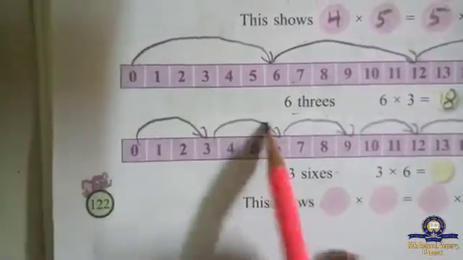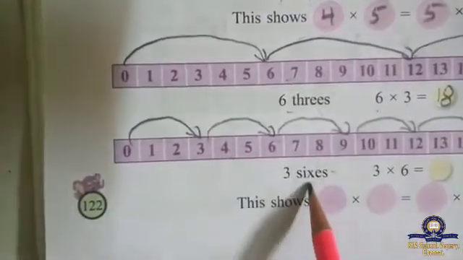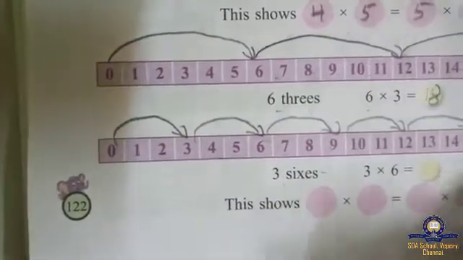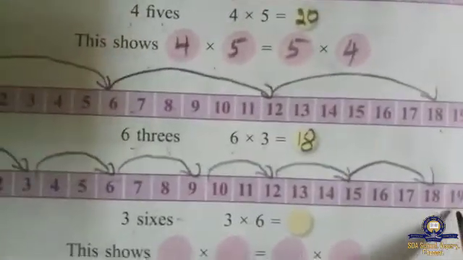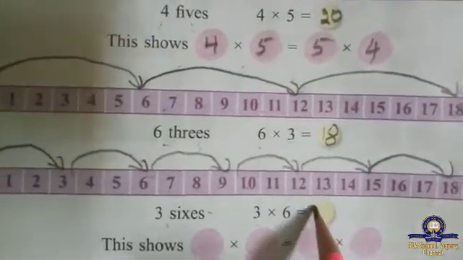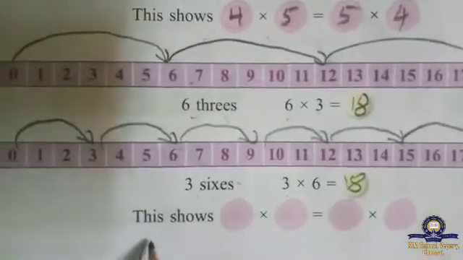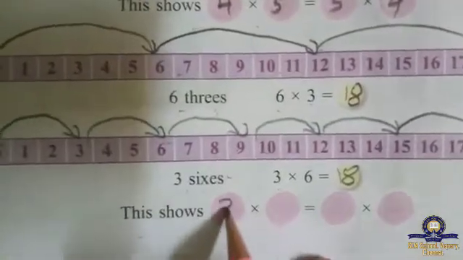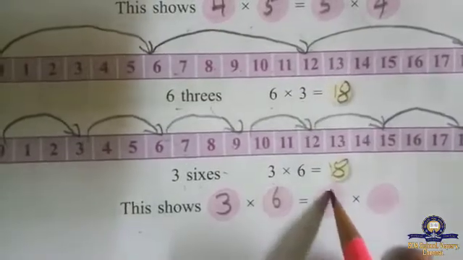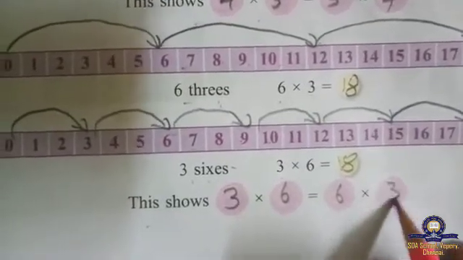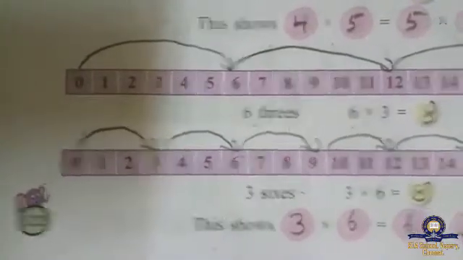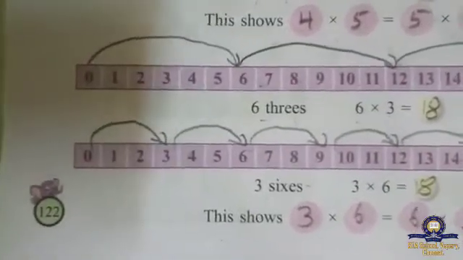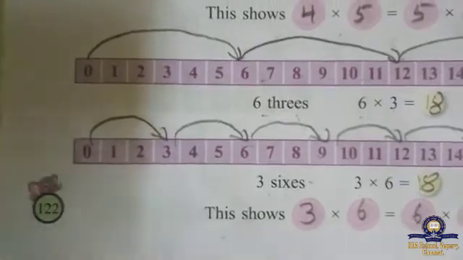How many arrow lines? 1 2 3 4 5 only we got, but here is 6. 1 2 3. It ends in where? 18. 3 6s are 18. This shows what? 3 6s are, 6 3s are. I think you understand this sums, children. The next we are going to see the page number 123.